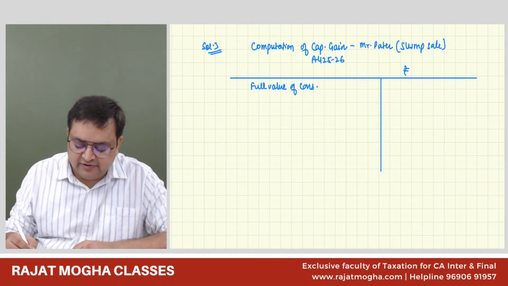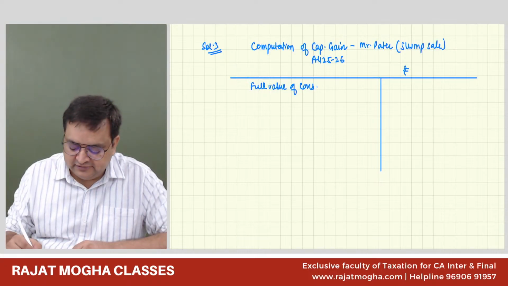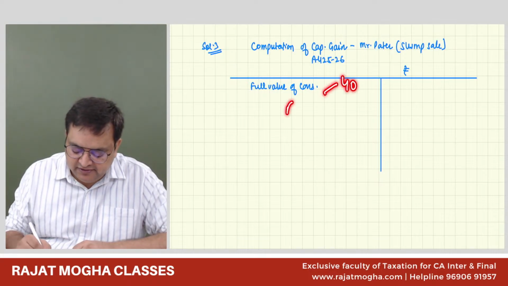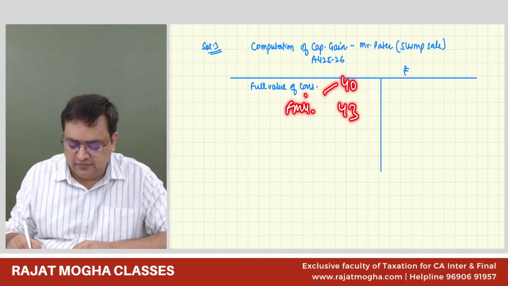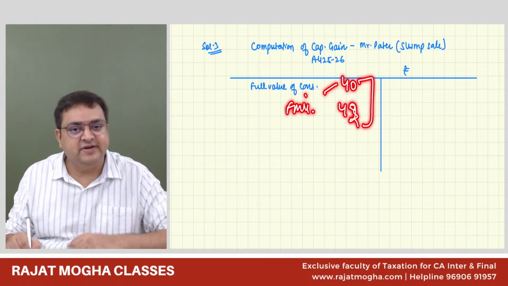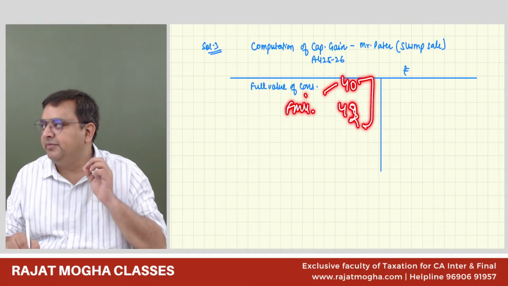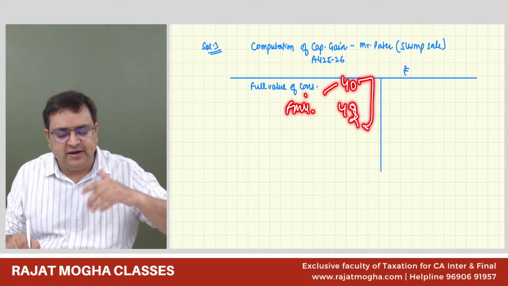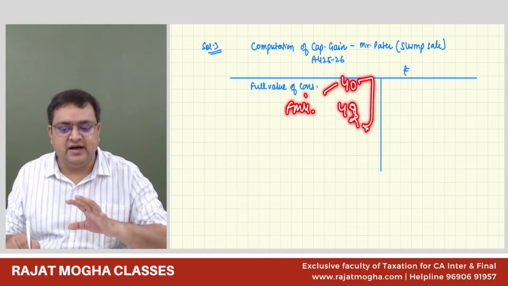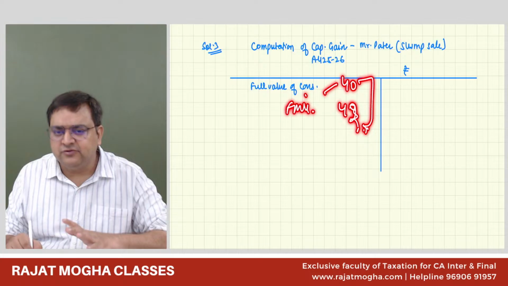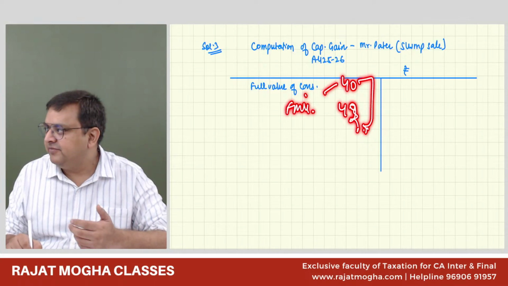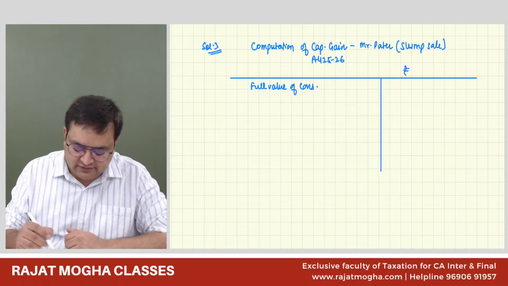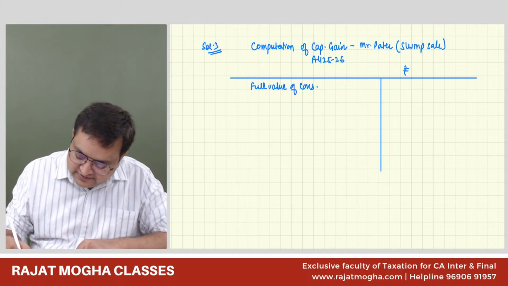But if they would have given us that he has sold it for 40 lakh, but the fair market value on this date would have been 43 lakh or 42 lakh, you take whichever is higher. In case of slump sale, the actual selling price or the fair market value on the date of sale, whichever is higher. As of now, in this question, there is no such issue. But if there would have been, then please take that as well. So full value of consideration is 40 lakh over here.